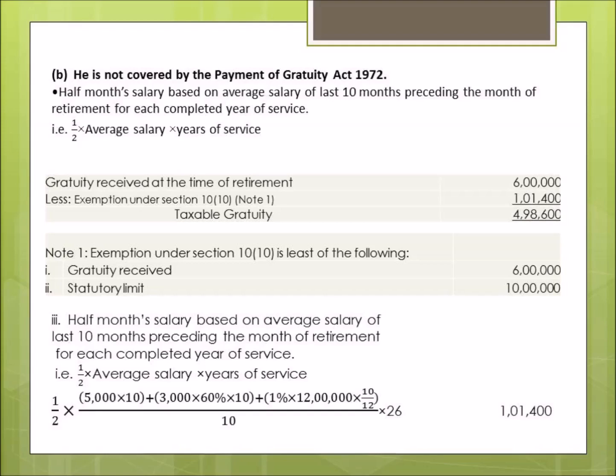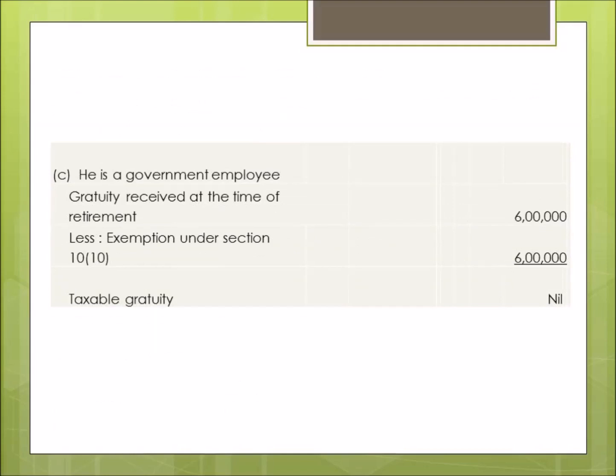Lastly comes the third subpart, that is when the employee is a government employee. This is the easiest amongst the three. The previous two were complicated calculations, but in this we don't have any calculation, because we know that if an employee is a government employee, then the total gratuity received by him will be exempted under section 10 subsection 10. So here we don't have to do any calculation, simply we have to deduct the total gratuity received and the taxable gratuity will come nil. So this is a very easy subpart.